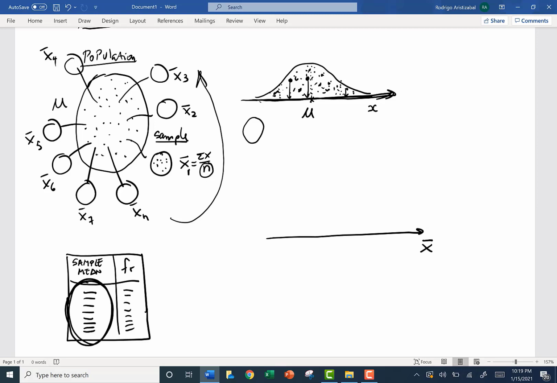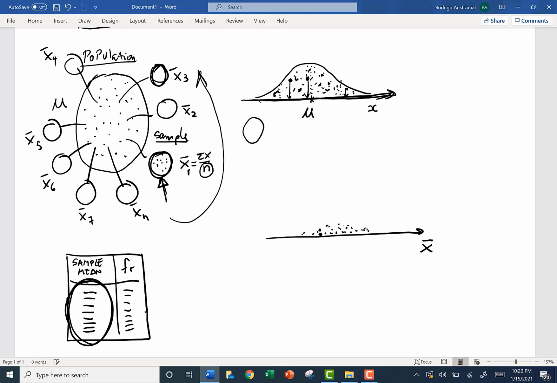Let's plot on a number line all possible values of the sample mean. Suppose that this sample will be represented by this point, and in this number line suppose that this value is 5.8. That is the mean of all of these men, and so on. If 5.10 is repeated, we are going to plot another point. This other point represents another sample that could have the same value as this other sample, and so on.